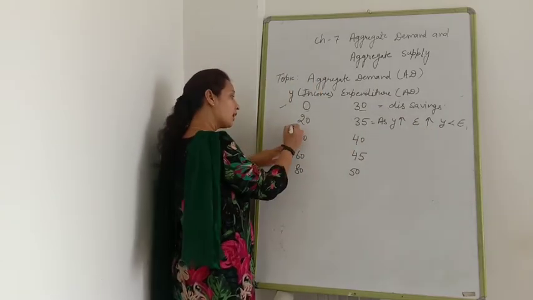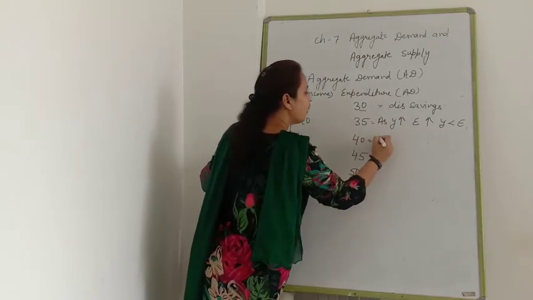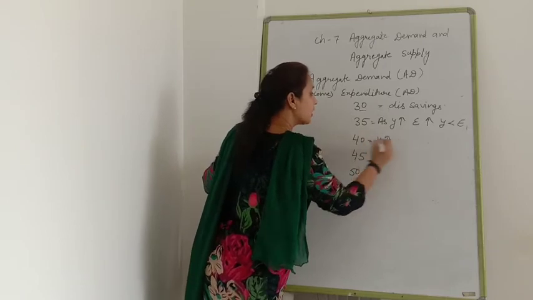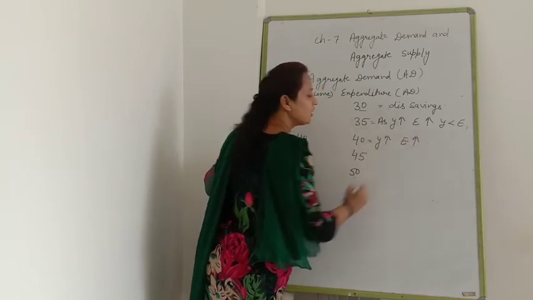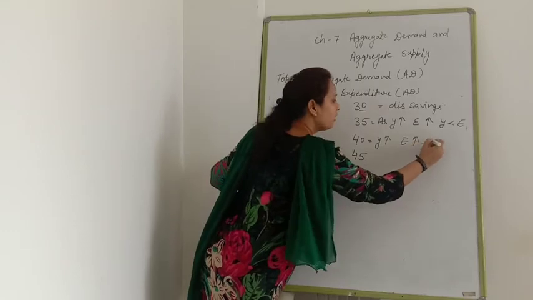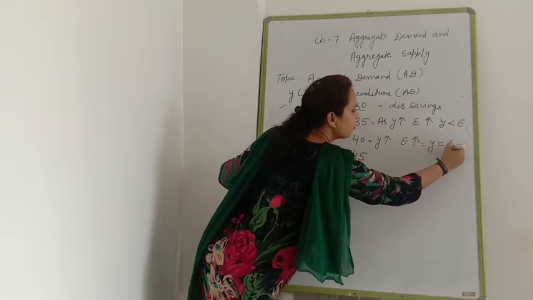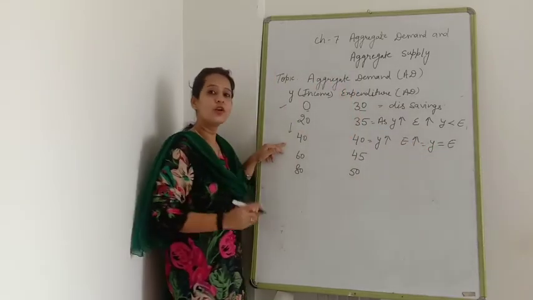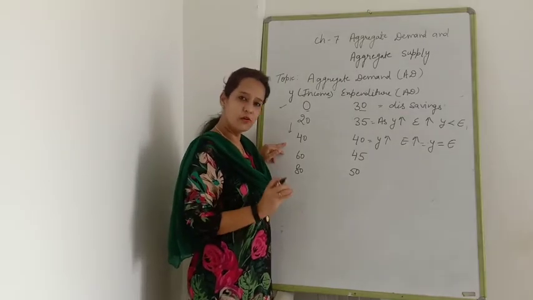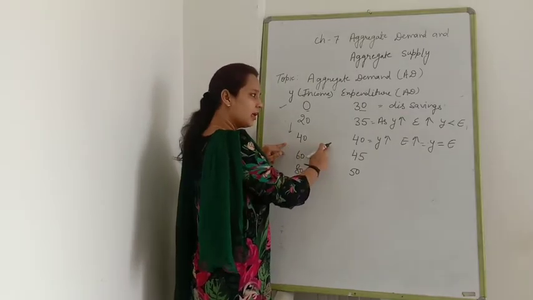Here again income increases, expenditure also increases. But the point comes where income is equal to expenditure. No saving, no saving. Clear?